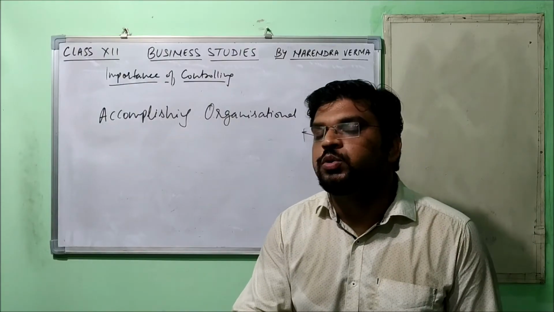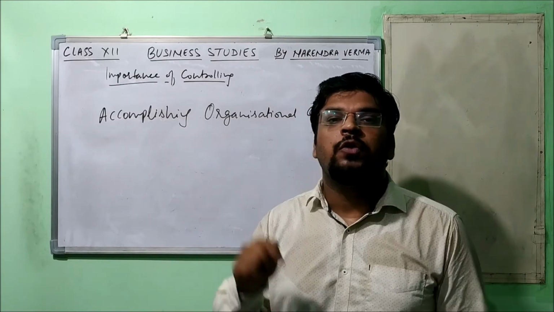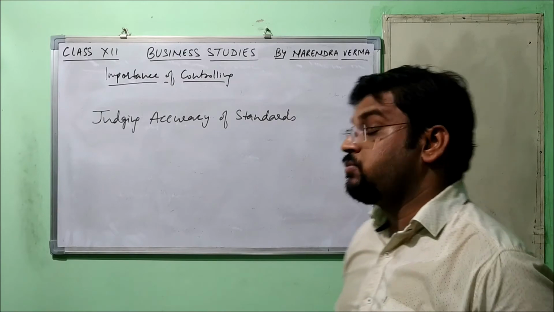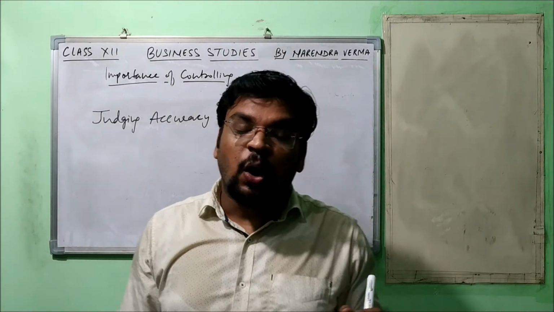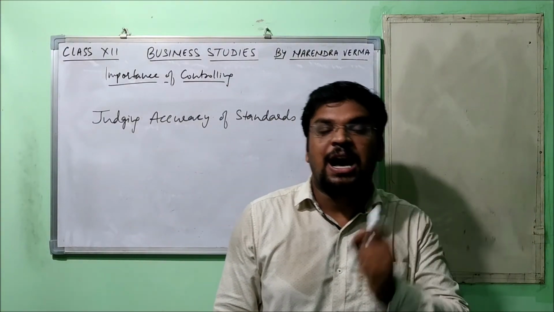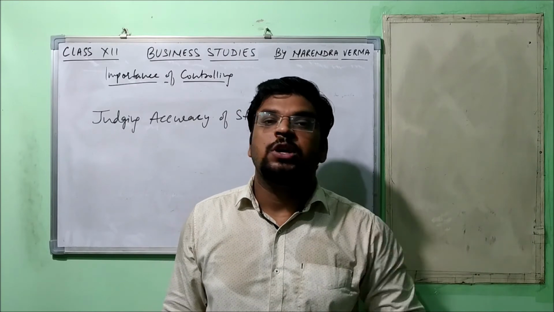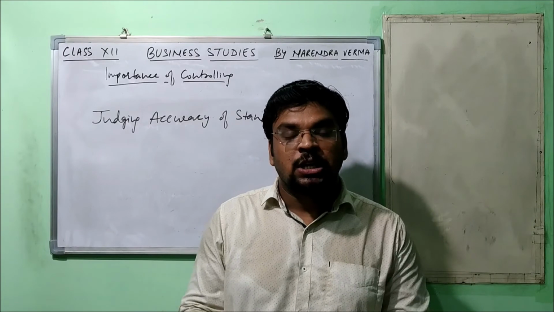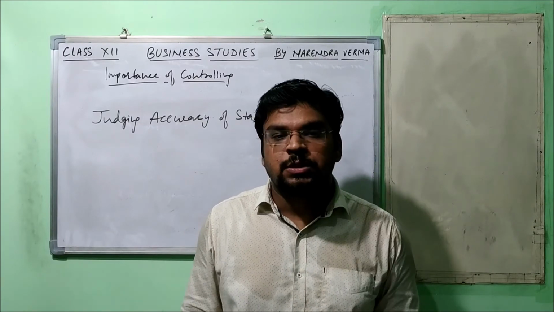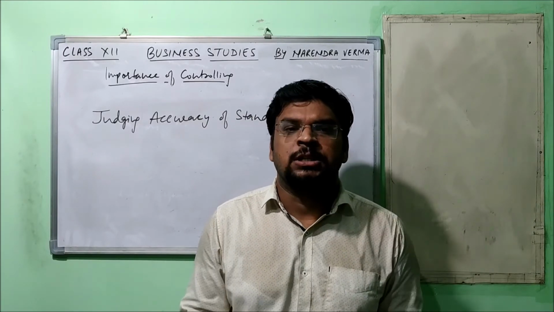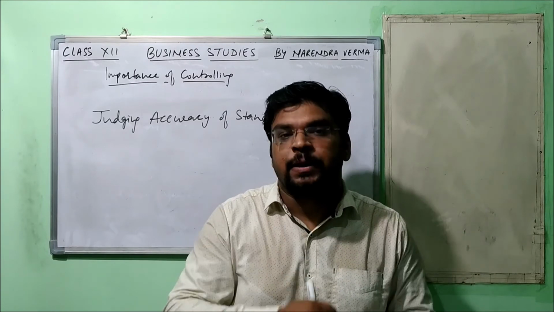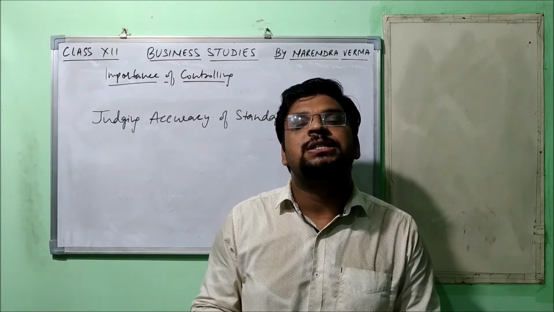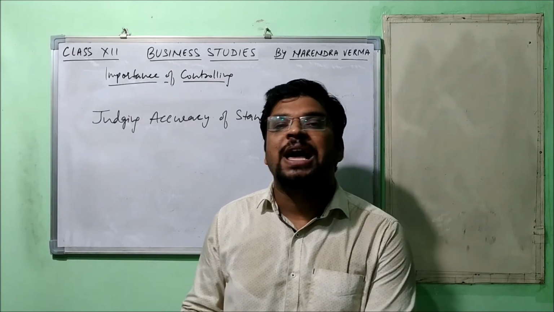Now let's move on to the last point of importance: judging accuracy of standards. Yes, this is also an important aspect of the controlling function. It judges the accuracy of standards as well. Sometimes it may be possible that due to some reason there was a flaw in planning, right? These standards were set, but not seeing the ground reality.